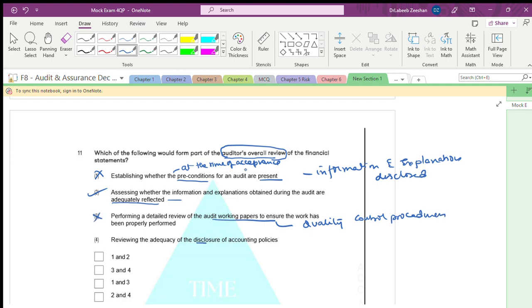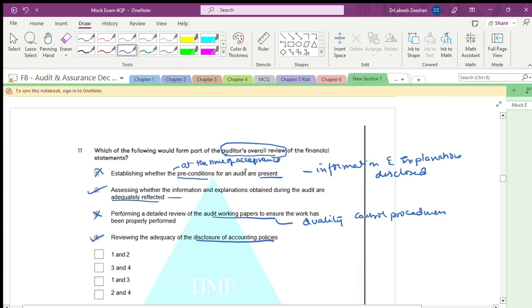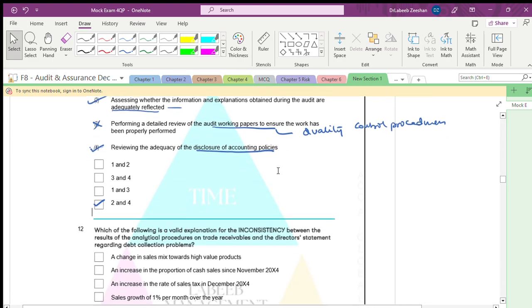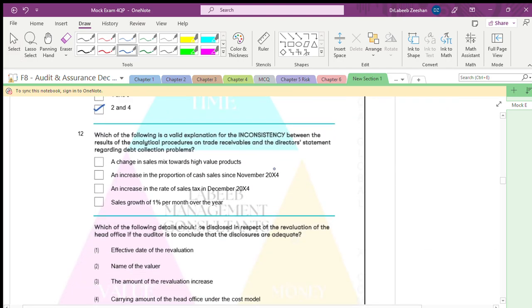Reviewing the adequacy of disclosures of accounting policy is part of the overall audit procedure. The answer is 2 and 4. See, for everything you have to write the explanation. It makes things very easy.